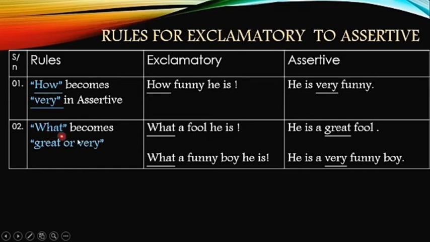Second rule says what becomes great or very. If we have what at the beginning of an exclamatory sentence, it would become great or very. For example, what a fool he is. He is a great fool. What a funny boy he is. Here we have the noun and pronoun at the same time. That's why we are going to use very over here. He is a very funny boy.